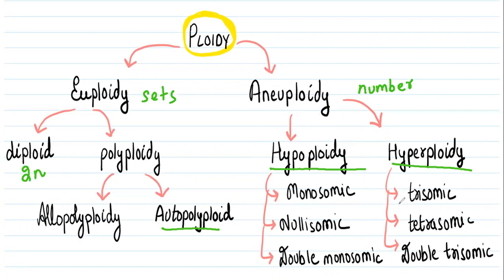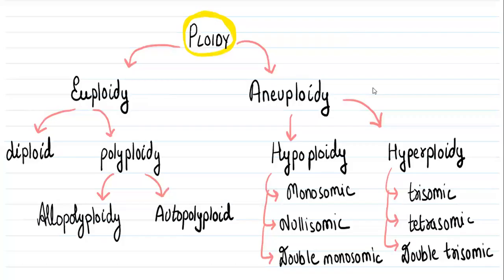In case of hyperploidy, there is addition of chromosome. This can be expressed by trisomic, tetrasomic, double trisomic conditions. I hope now you got the concept of ploidy. Thank you.